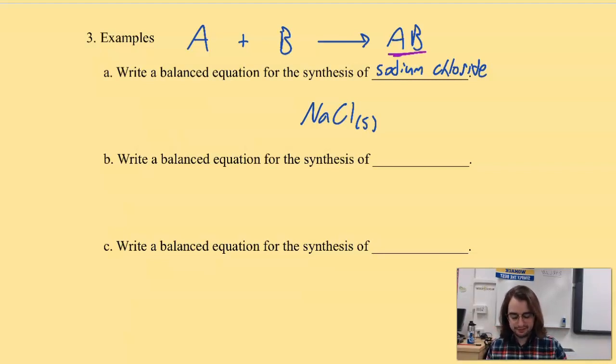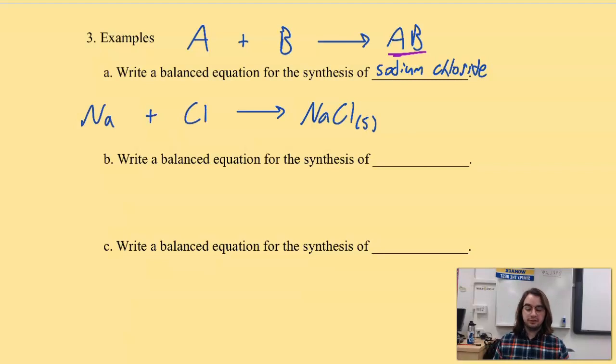So let's work backwards. Let's slap an arrow behind it. Give yourself a little space in case you have to balance. And let's try and figure out the 2 components that make up NaCl. Well, this isn't so hard, right? It should be sodium, and it should be chlorine, okay? So after you write those 2 things out, you have to always ask yourself, are any of these things diatomics? In other words, are any of these one of my Hofbrinkel gases?